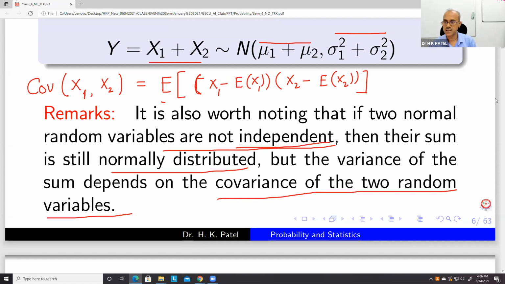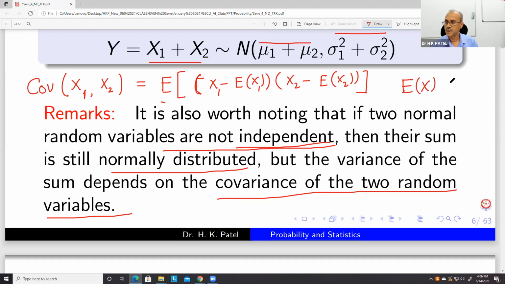And EX, I think everybody knows, is expectation. In the case of discrete, it is equal to summation x fx, where fx is the PMF, probability mass function, and x is the variable. In this way we can find EX.